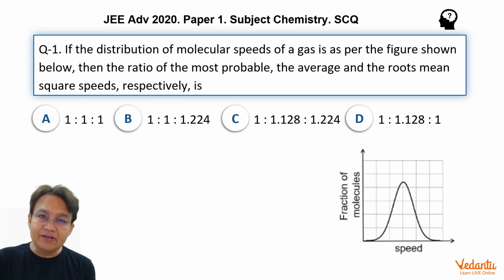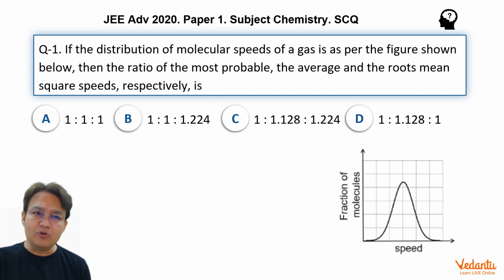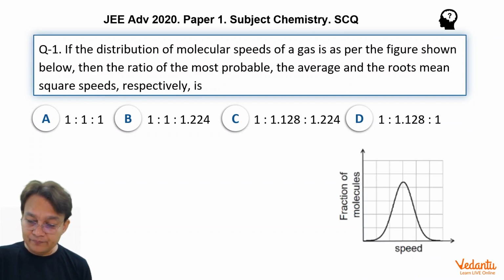But this time, there is a very surprising thing. They selected a very simple problem. It seems to be a very simple problem. What was the problem? Problem number 1 relates to the simple relationship between various kinds of speeds. You're already familiar with them: most probable speed, average speed, and root mean square speed. In almost every book and practice problem, you get the ratios 1 : 1.128 : 1.224.